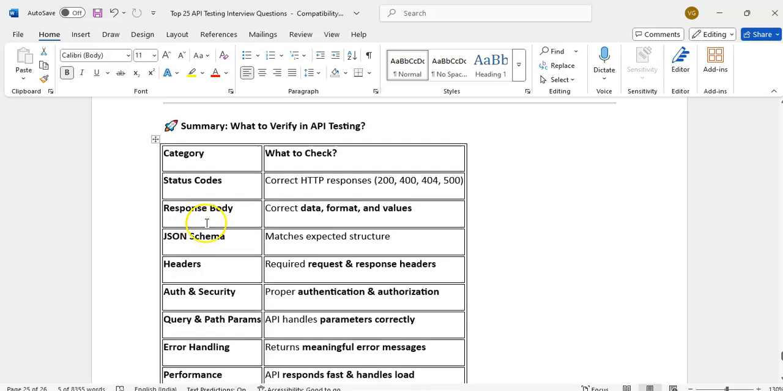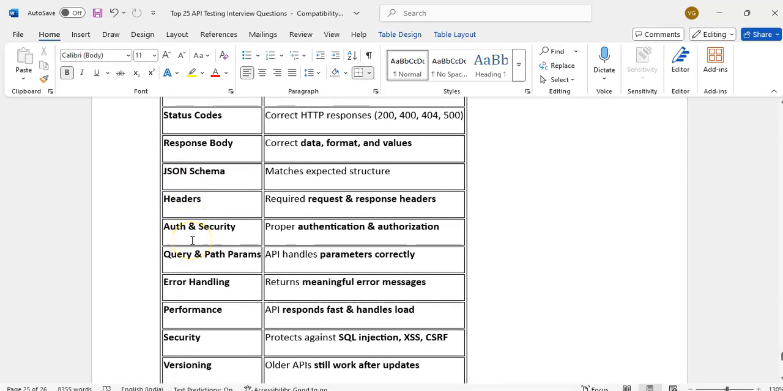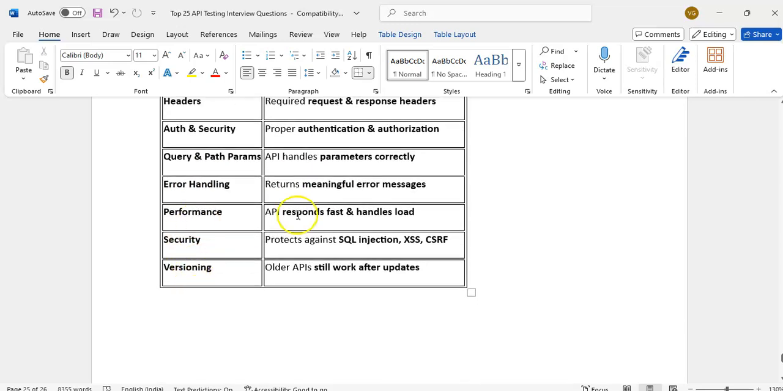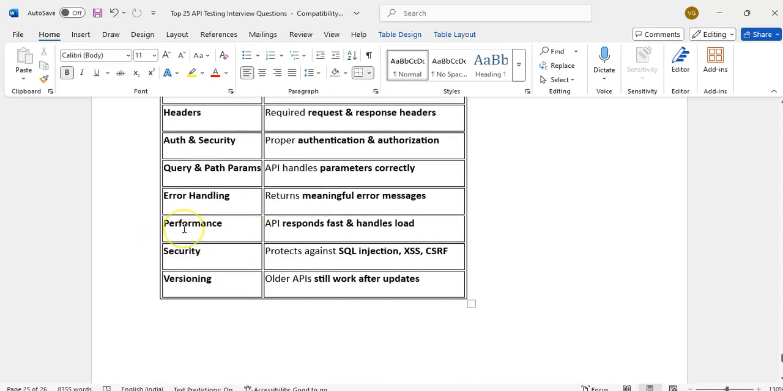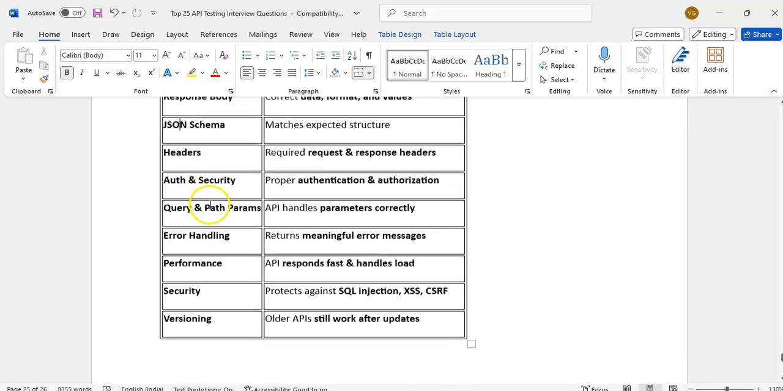So what we need to verify in API testing: status codes, response body, schema, headers, authentication, security, query and path parameters, error handling, performance, and versioning. Whether these are all working or not, we have to verify.